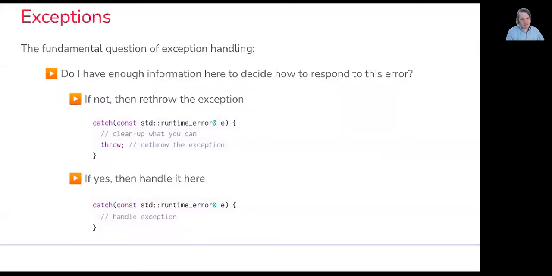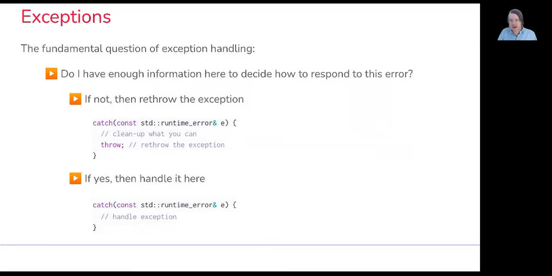Okay, so back to the slides. Some fundamental questions of exception handling. The first one is: do I have enough information here to decide how to respond to this error? Let's say we're going through our process, attempting to index into a vector within one function. And we're saying that we'd like to catch an out of range exception, which a vector will throw if we attempt to access something outside its bounds.